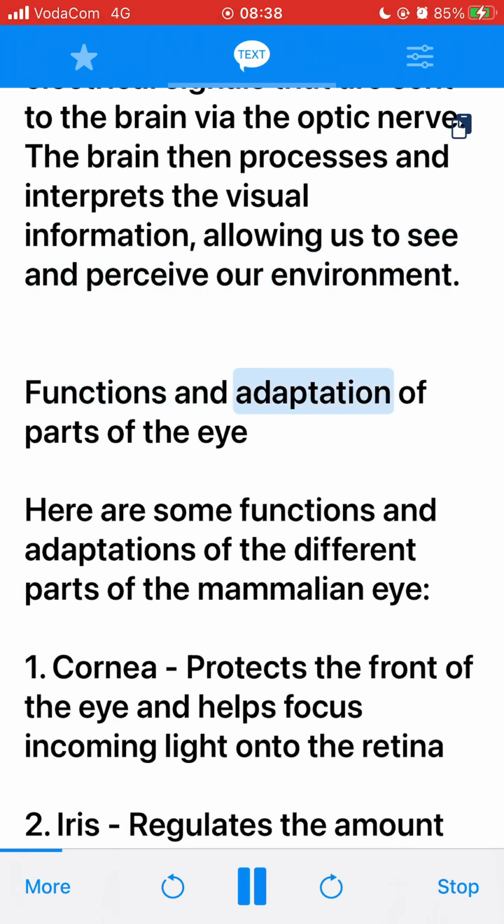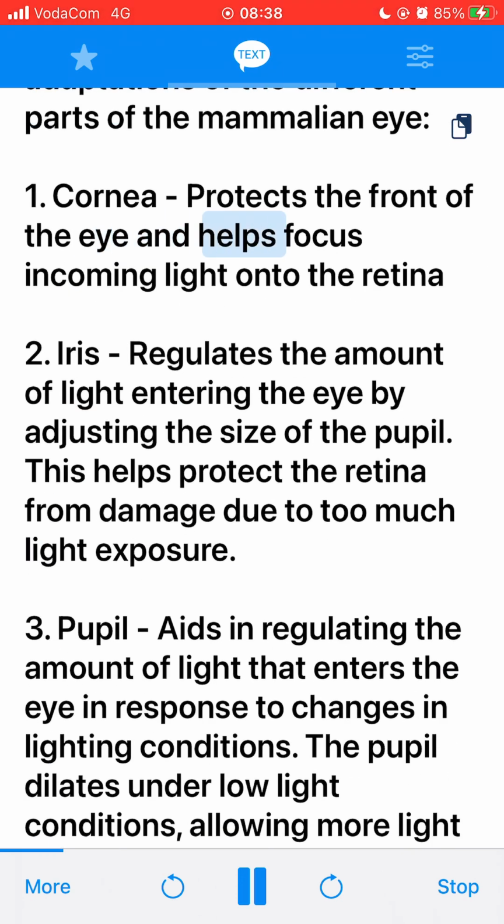Functions and adaptation of parts of the eye. Here are some functions and adaptations of the different parts of the mammalian eye. 1. Cornea, protects the front of the eye and helps focus incoming light onto the retina. 2. Iris, regulates the amount of light entering the eye by adjusting the size of the pupil. This helps protect the retina from damage due to too much light exposure. 3.